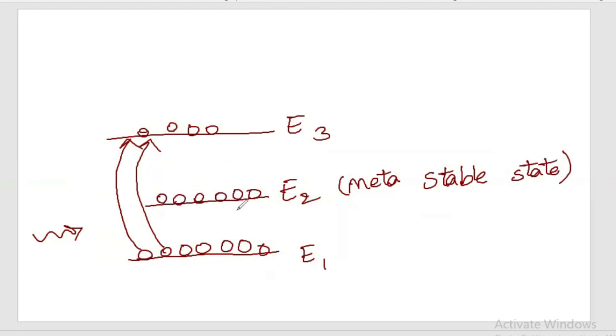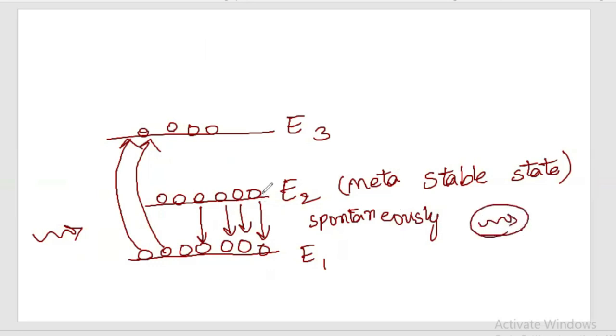Hence, population inversion occurs between E2 and E1. Once the population inversion is reached, first one atom will come down spontaneously. The radiation emitted from this spontaneous emission, this photon, now makes another atom come down by stimulated emission. So to get stimulated emission, spontaneous emission must first take place, and those photons will make other atoms come down with stimulated emission.